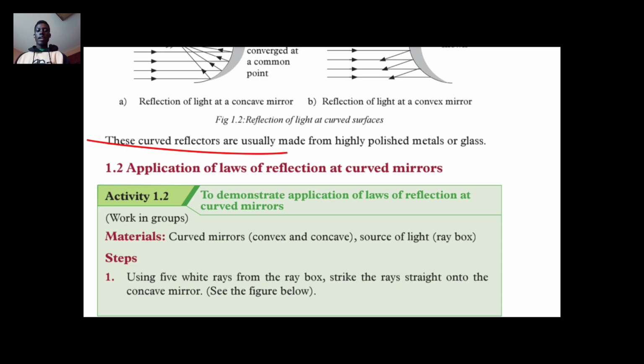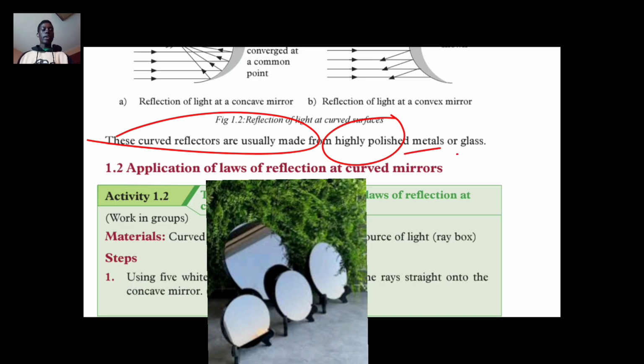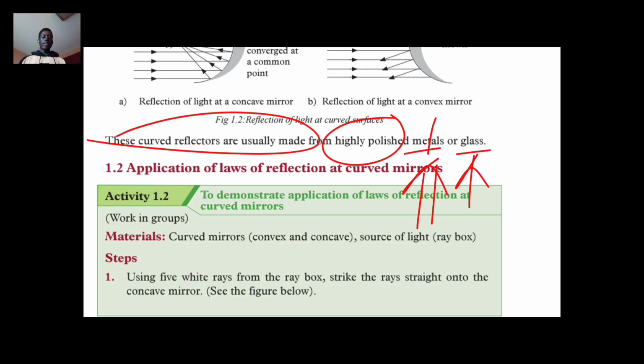These curved reflectors are usually made from highly polished metals and glasses. So they are formed from these metals or glasses. That is how they are made.